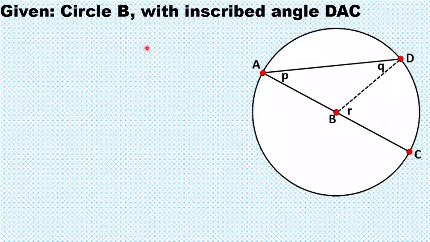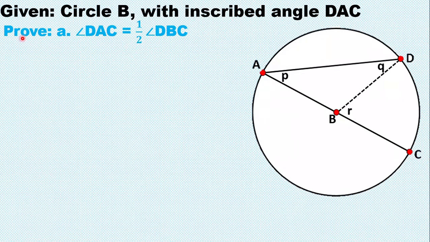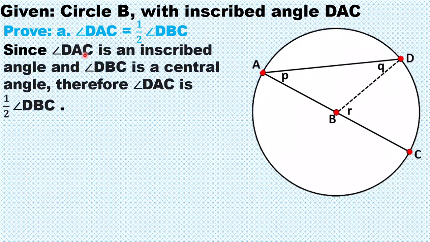Ipuprove natin yung letter A: angle DAC is equal to 1/2 of angle DBC. Okay, prove natin. Since angle DAC is an inscribed angle and angle DBC is a central angle, therefore angle DAC is 1/2 of the central angle DBC.